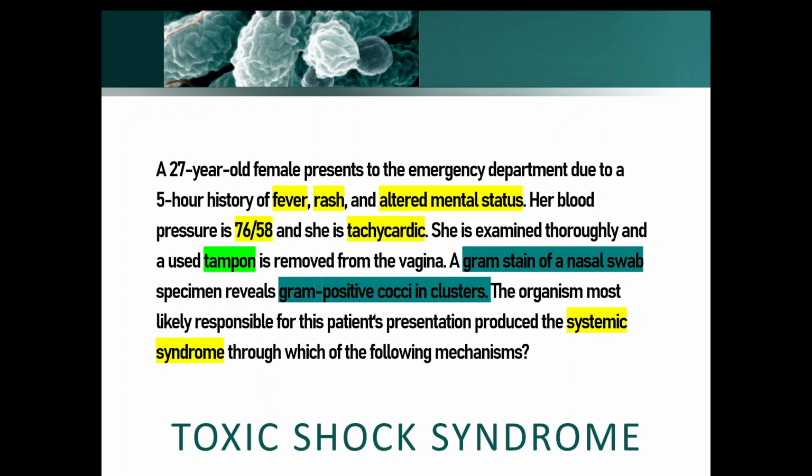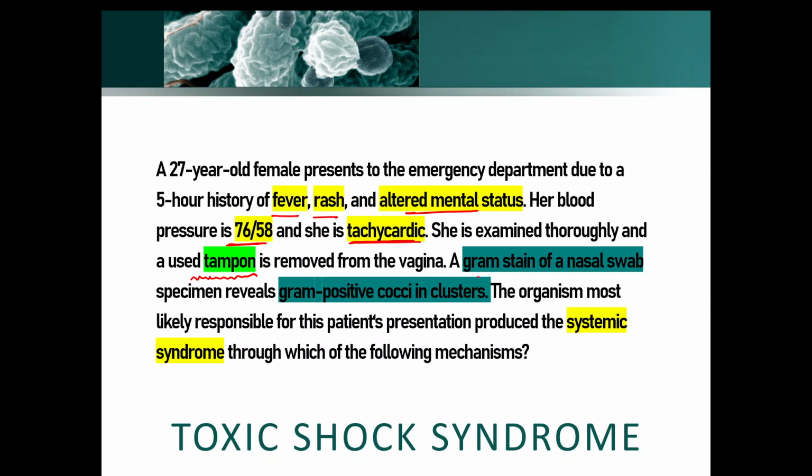A 27-year-old female presents to the emergency department due to a 5-hour history of fever, rash and altered mental status. These three things are very important. Then, her blood pressure is 76/58. That is, she is hypotensive and compensatorily her heart is working more, so she is tachycardic. She is examined thoroughly and a used tampon, which is a clinical giveaway as we will see later, is removed from the vagina.